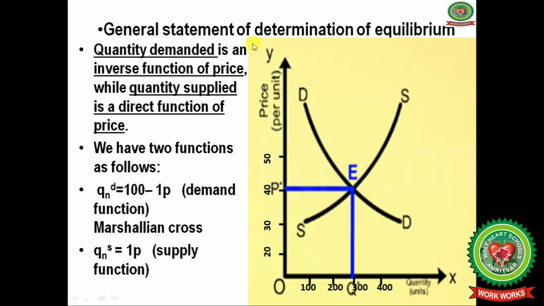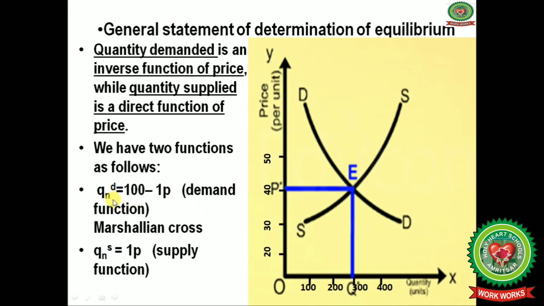Now we will discuss the general statement of the determination of equilibrium. First, quantity demanded is an inverse function of the price, while quantity supplied is a direct function of price. From this diagram you can see that the upward sloping supply curve shows that with the increase in the price, quantity supplied also increases, and the downward sloping demand curve shows that with the decrease in the price, quantity demanded increases.